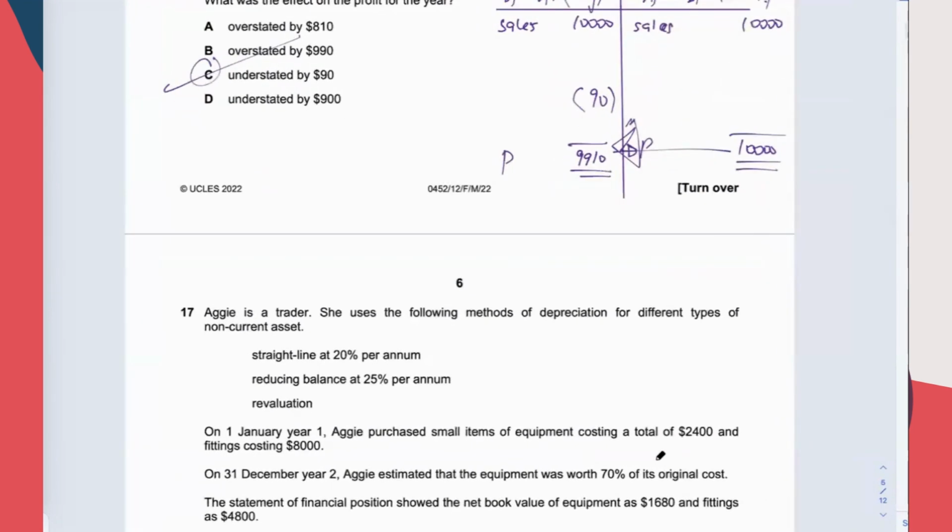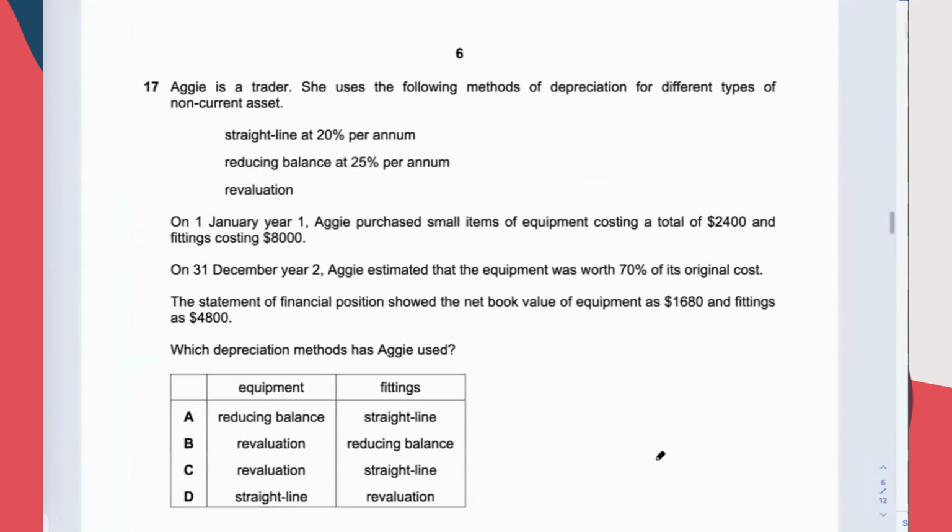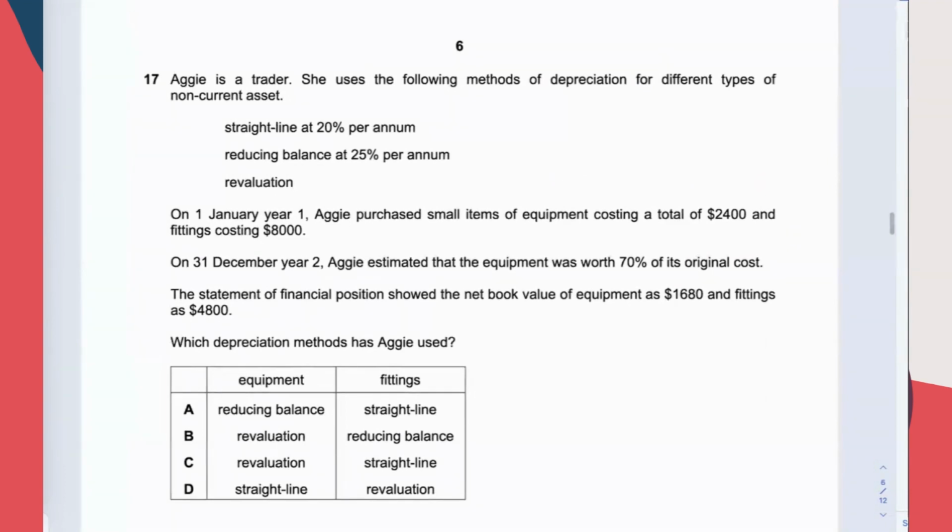Okay, so far so good. Let me drink a bit of water and then we'll see question 17. Okay, so still have more than half to go.